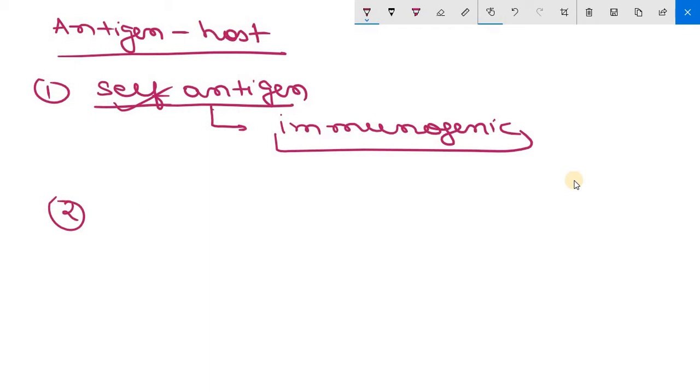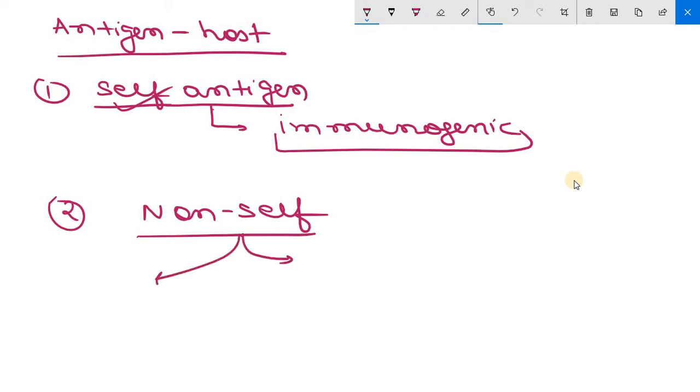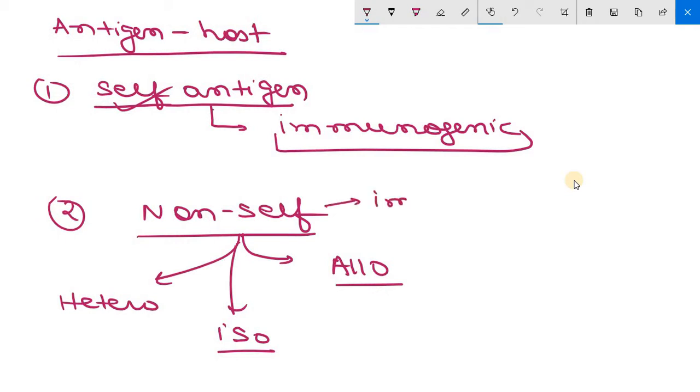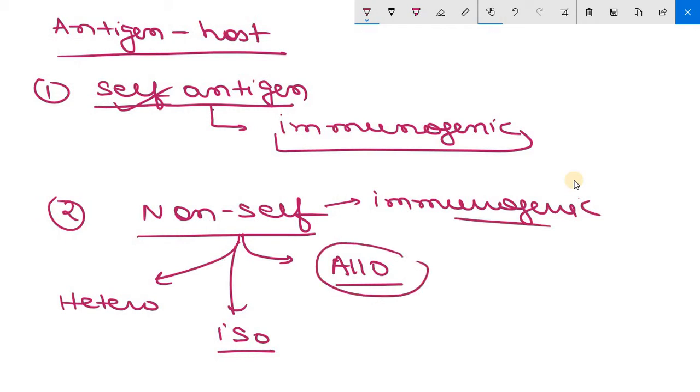Now, the second classification is non-self antigen or foreign antigen. It is divided again into 3 types. The first is alloantigens, the second is isoantigens, and the third is heteroantigens. Clear? Non-self or foreign antigens are immunogenic because they are foreign. Now coming to the first, alloantigens. These antigens are species specific. Clear?